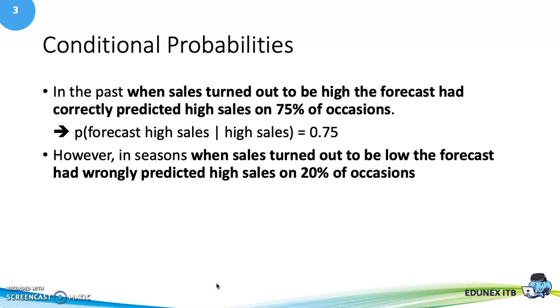However, in the seasons when the sales turned out to be low, the forecast had wrongly predicted high sales on 20% of occasions. It means that the sales turning out to be low is the given condition. So the probability of forecast high sales given low sales is equal to 0.2.